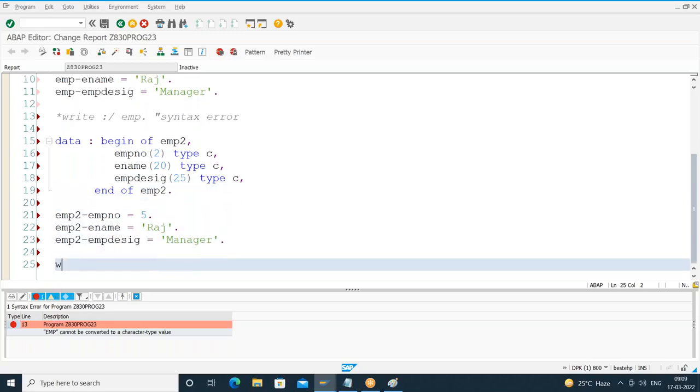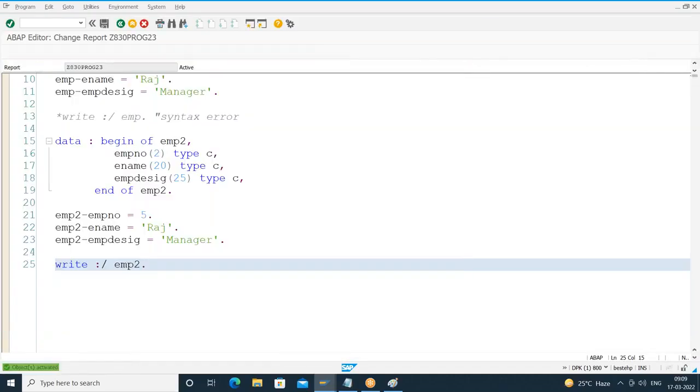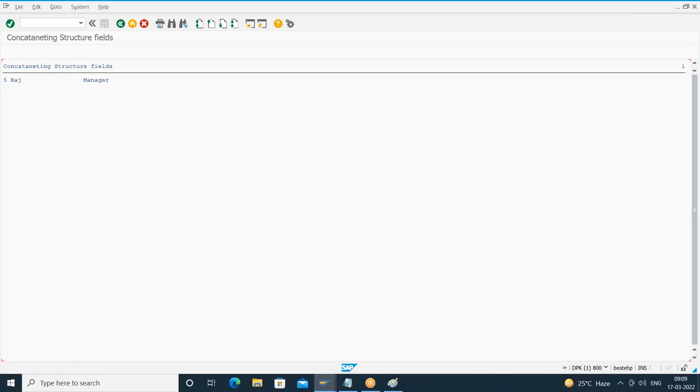Now I'll say write EMP2. This should work because all the fields are character type, and concatenation is possible only for character fields. So when I execute, no errors. What is the result I got? 5 Raj and manager. You can see it is showing the entire thing as one value because it is going to combine.